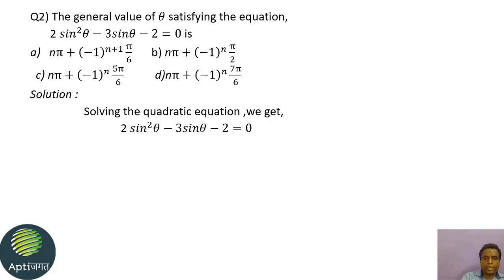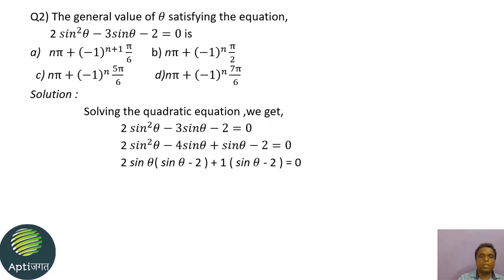Assume it as ax square plus bx plus c. So we will divide the middle term into two parts. Minus 3 sin theta is subdivided into minus 4 sin theta plus sin theta. Now we will make groups. Then what is the solution? 2 sin theta into (sin theta minus 2) plus 1 into (sin theta minus 2).